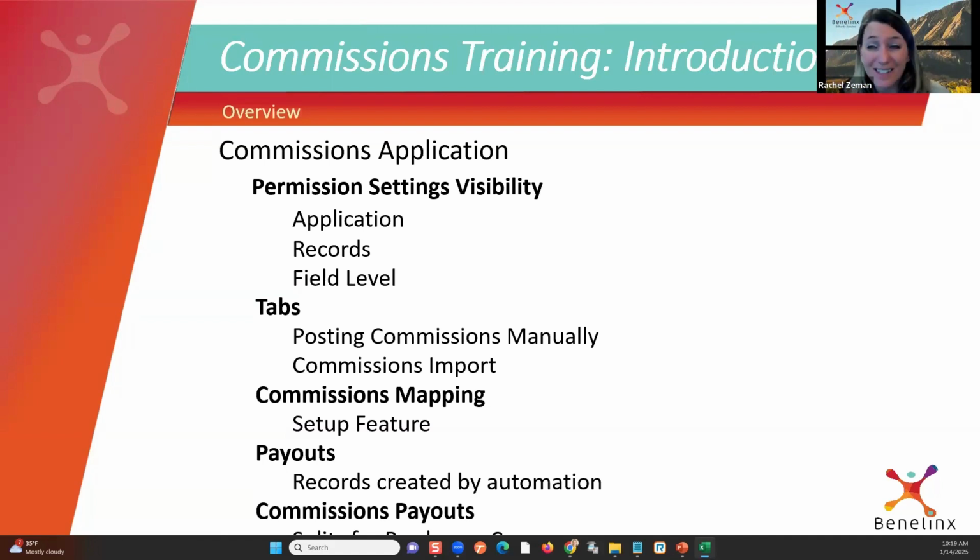But maybe not everybody needs to see who's getting paid and what they're getting paid. So at the field level, we can designate those permission sets, so only certain users, as needed, see that level of detail. Very important, right? For us to know who's seeing what, who's managing what, who can edit what, who can create records, update records.